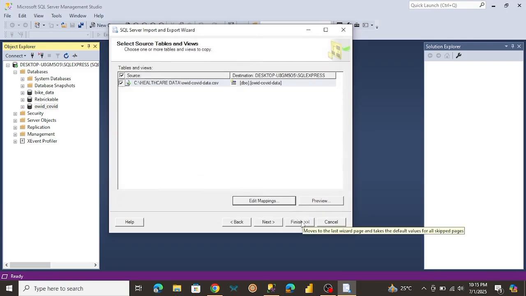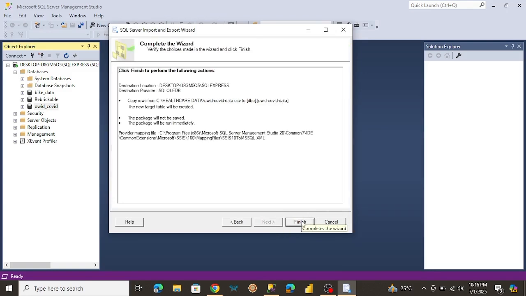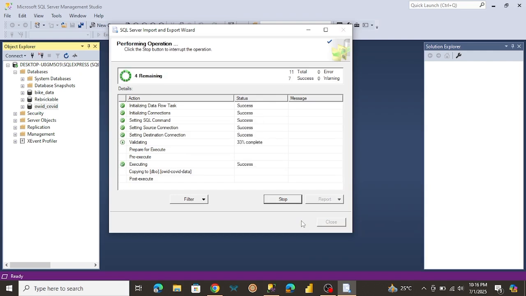So let me click on finish. I think that's pretty much it. Okay, so we have our rows imported. So we have over 429,000 rows. It's quite a lot. So let me just click on close.